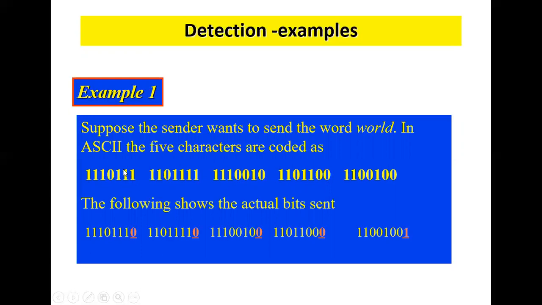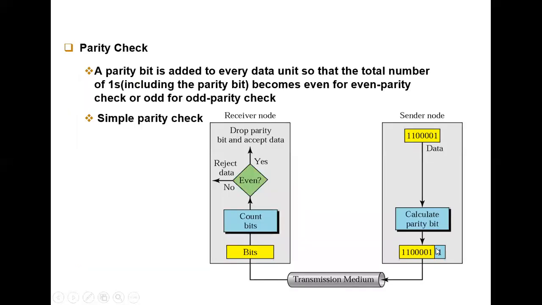6 is what? It is an even parity, so that's why I'm going to add a 0. Here also 1, 2, 3, 4, 5, 6. 6 is an even number, so I'm going to add 0. If I check here, 1, 2, 3, 4. 4 is also an even parity, so I added 0. Here also an even parity, so I added 0. If you check here, 1, 2, 3. 3 is an odd number, so I added 1 for your transmission. Hope you understand, students, by seeing this video.